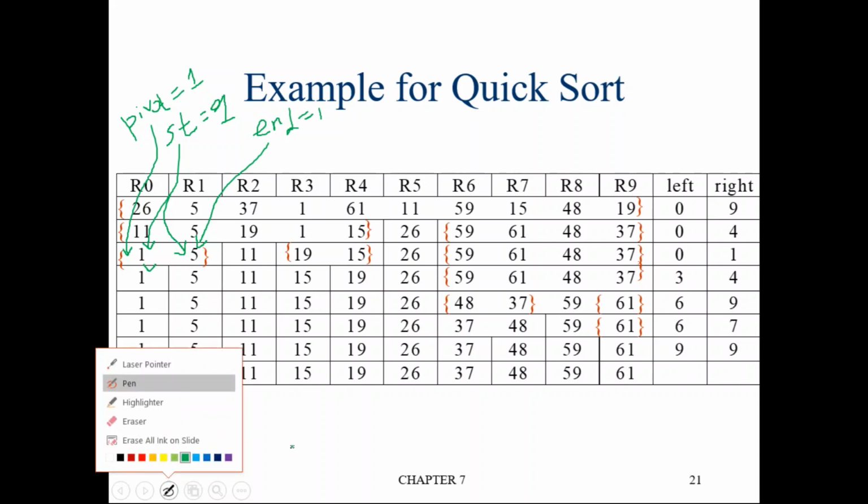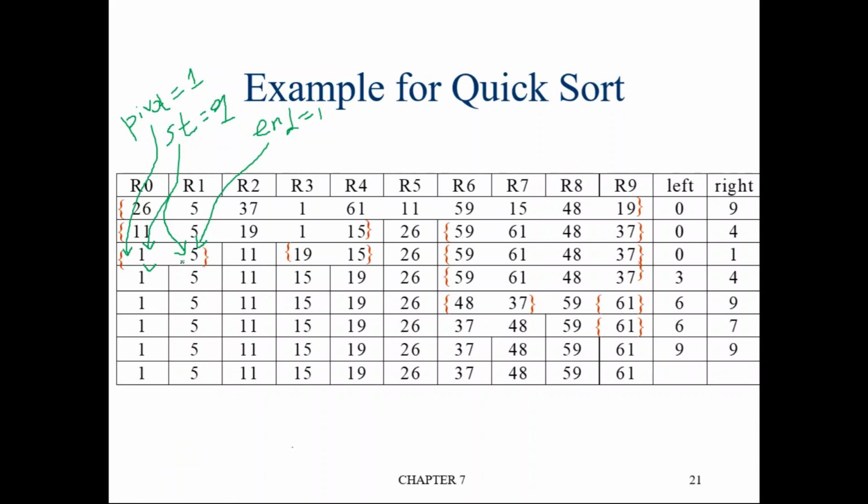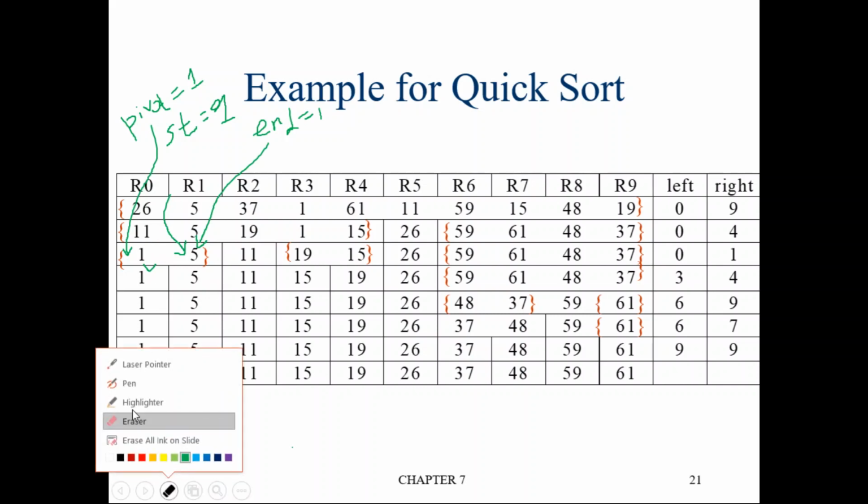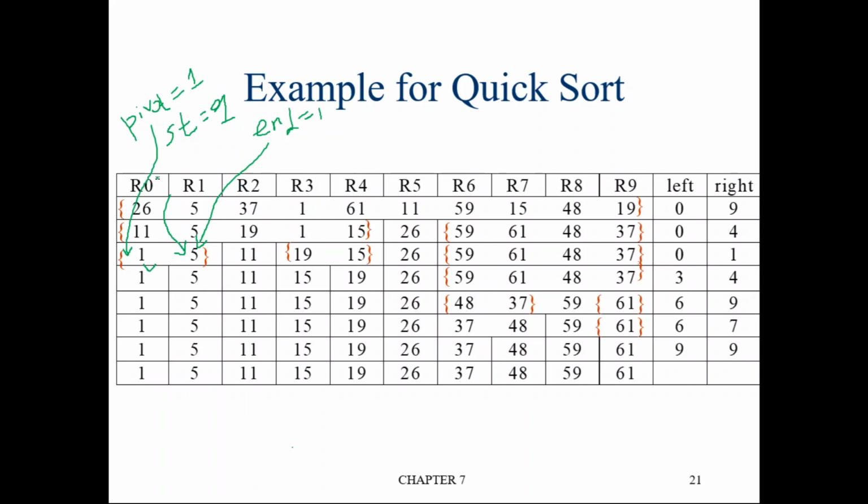Okay. So now start is pointing to the first location. Again check. The value at start location, is it less than or equal to pivot? No. Now the value at start location is 5. 5 is not less than 1. So incrementing start will stop here.